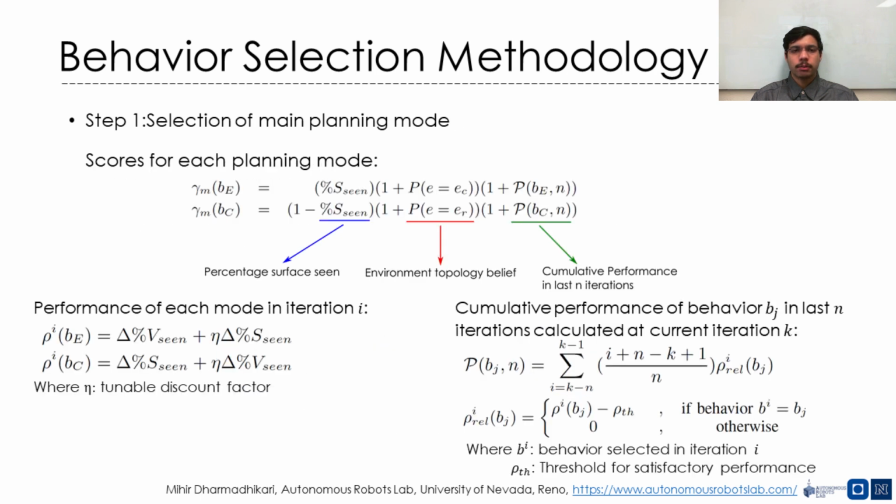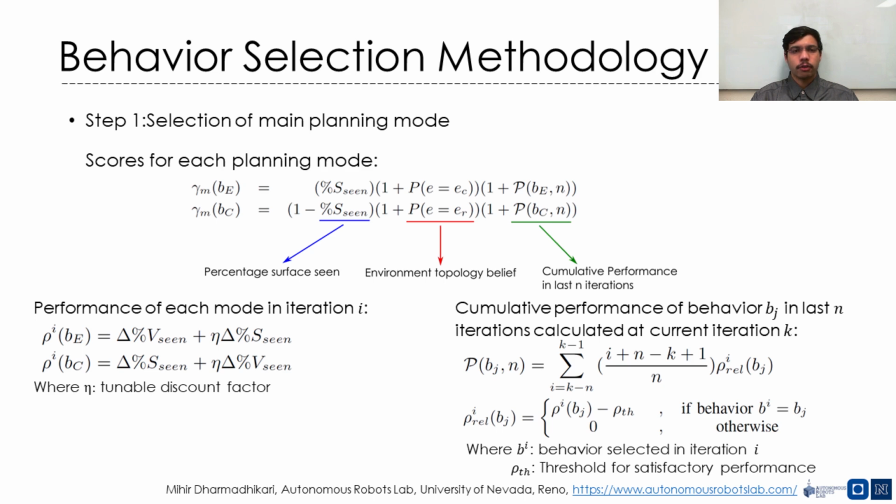As volumetric exploration and visual search optimize for different objectives, their performance is calculated based on the respective objective. The performance of a behavior in the ith iteration is calculated using the change in the percentage of volume mapped by the depth sensor and change in the percentage of surface seen by the visual camera. This is formulated as shown in the equation on bottom left.